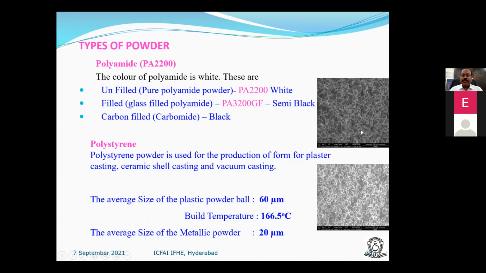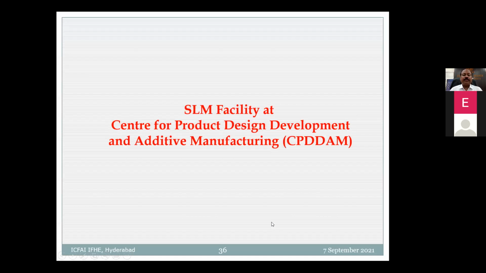The ball size is 60 microns, and the build temperature is 166.6. Sometimes, if you are using old powder and new powder in a ratio of 50-50 or 70-30, the build temperature also varies.